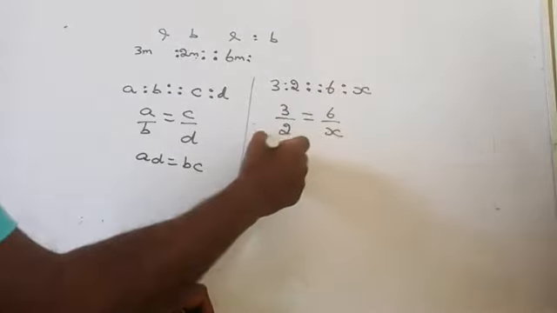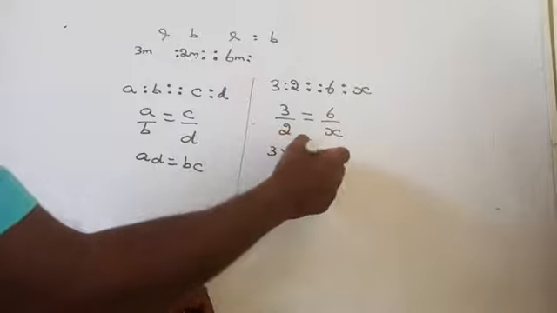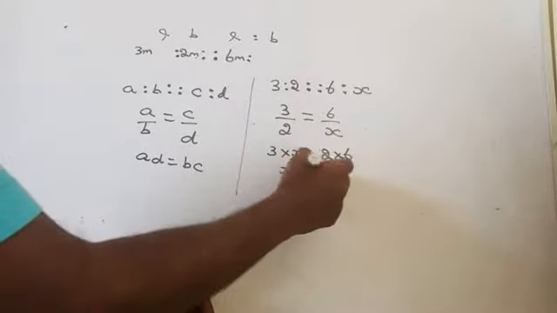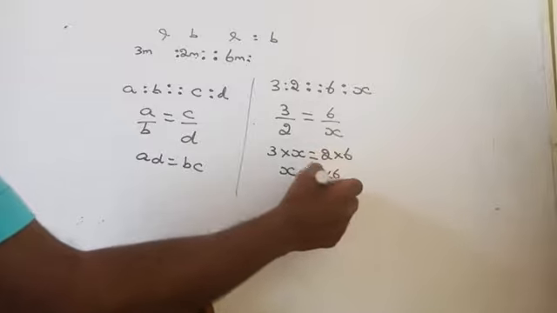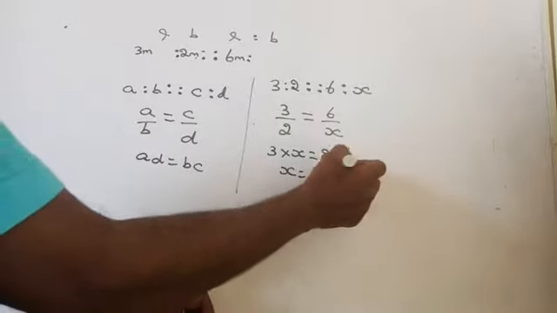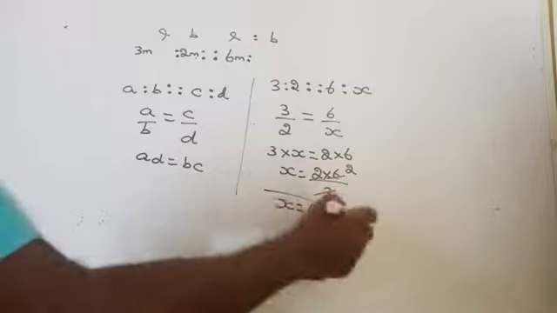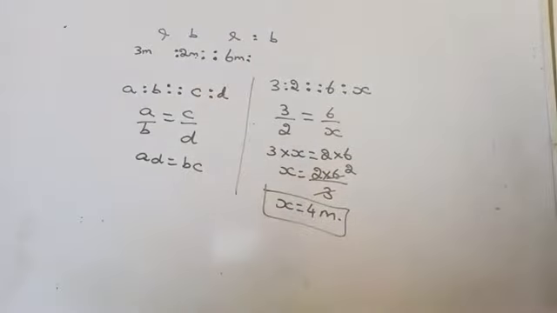Cross multiply it, that is 3 into x equals 2 into 6, you can say that. Now x is equal to 2 into 6 by 3, which is equal to, 2 3s are 6, 2 2s are how much? 4. Therefore 4 meter. When the length is 6 meter, then the breadth of our national flag should be 4 meter. Are you getting there? Okay.